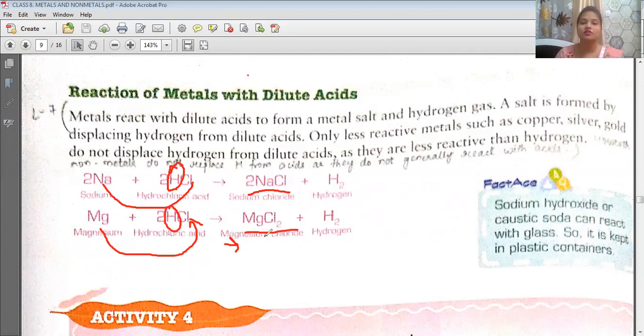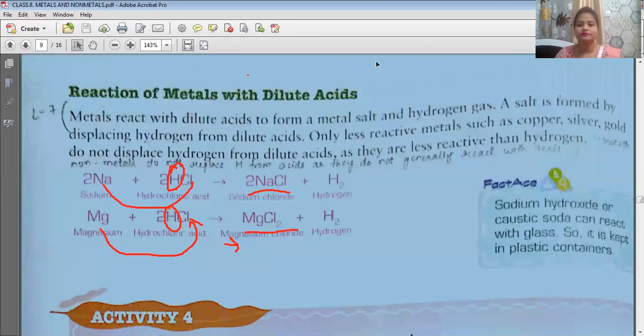So again cross multiplication will be there. Mg's 2 will come to the chlorine part, and chlorine's -1 will come to the magnesium part. So students, -1 and +1 again we don't write. That is why it is MgCl2. And this hydrogen which was displaced by magnesium will again be liberated as hydrogen gas. Understood, students?